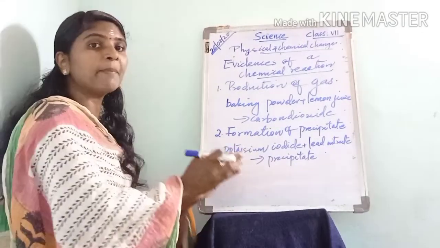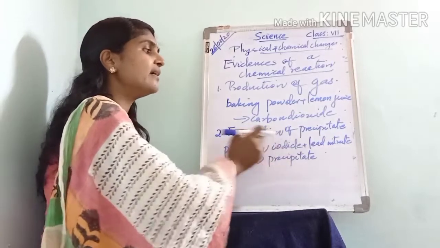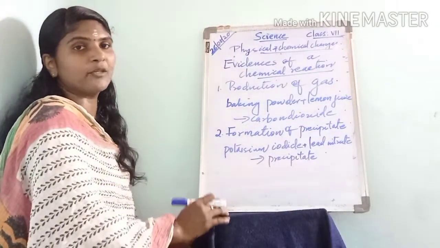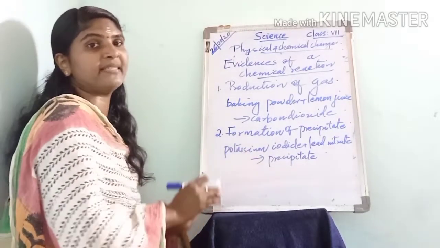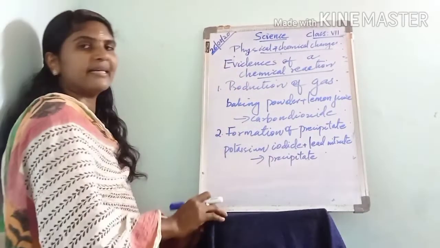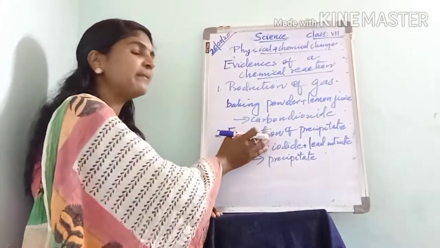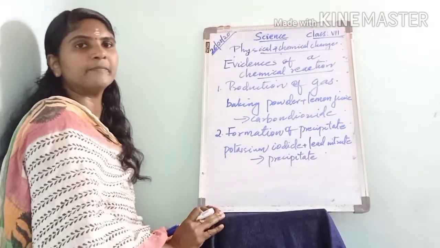A colored precipitate is formed. These two, potassium iodide and lead nitrate, are colorless solutions. When they react with each other, we get a colored precipitate, and that colored precipitate is the evidence of this chemical reaction. So the formation of precipitate can be taken as the evidence of a chemical reaction.